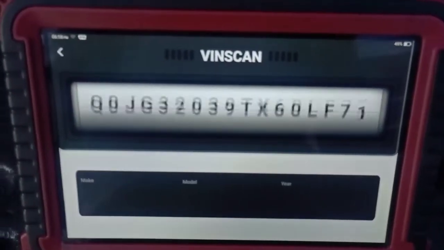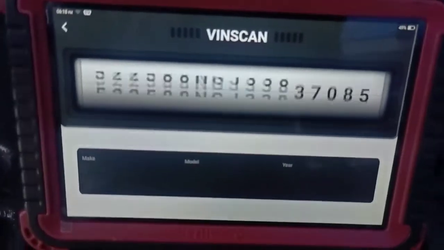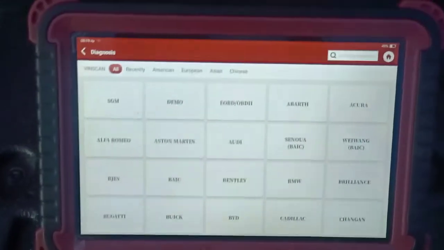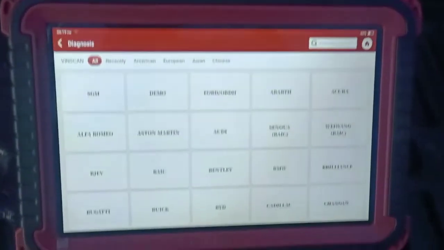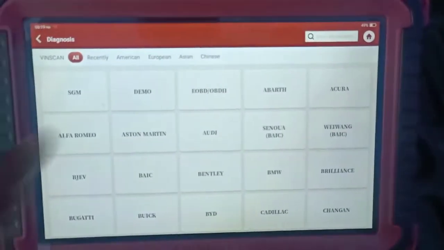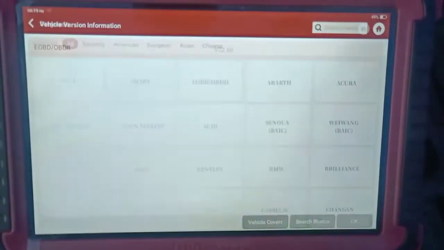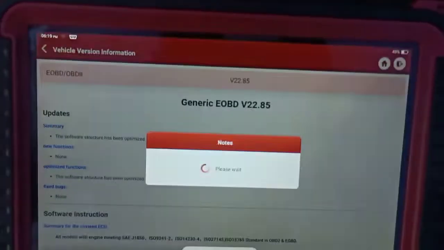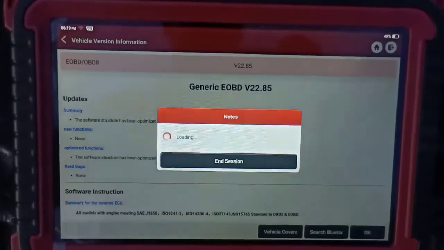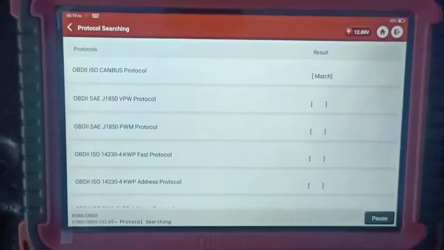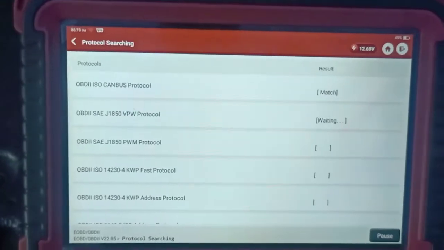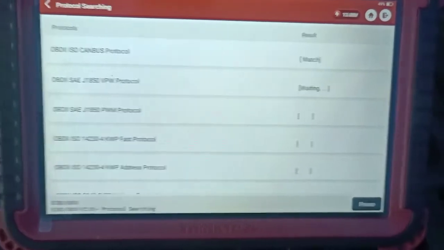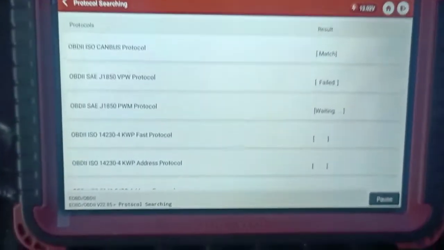If you don't read the VIN, then you have to go and do a diagnostic and then add your own things to it. As I said, right now I'm scanning an NV350. That's a Nissan Carvan. So I'm going to go through the back door and see if I get any information on this. You can go through the front door, which is the intelligent part of it, or you can go through the back door, which I am doing right now. We're going to check through all those protocols, and then I will get the live data from there.